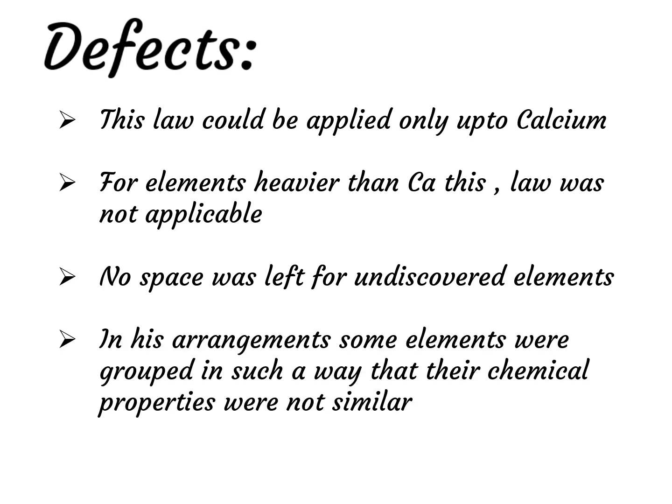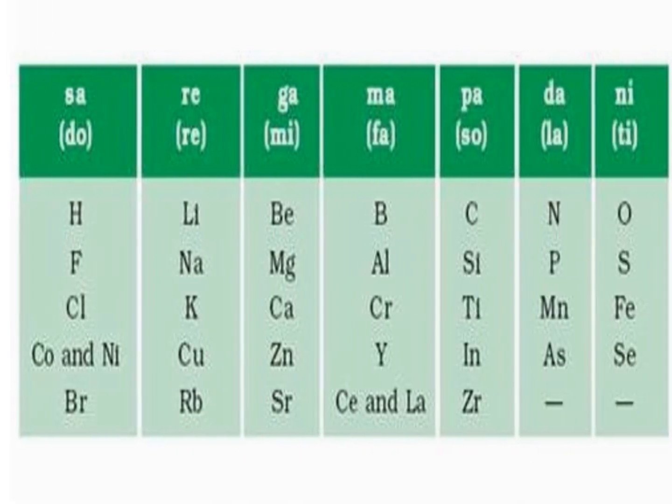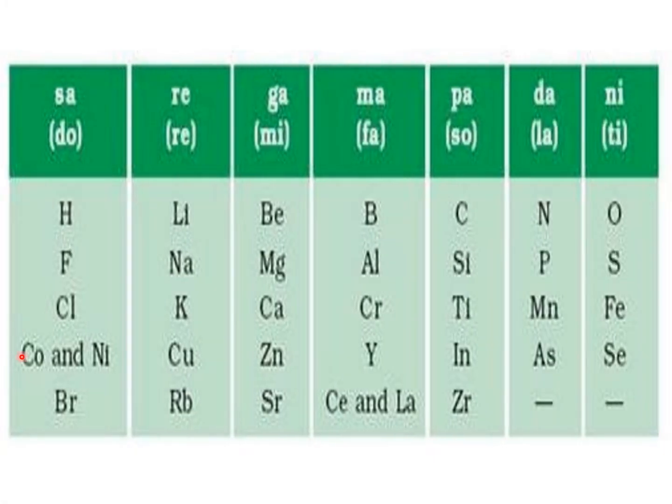In this arrangement, some elements were grouped in such a way that their chemical properties were not similar. For example, cobalt and nickel were placed in a group which contained fluorine and chlorine, but their chemical properties were not similar to fluorine and chlorine.